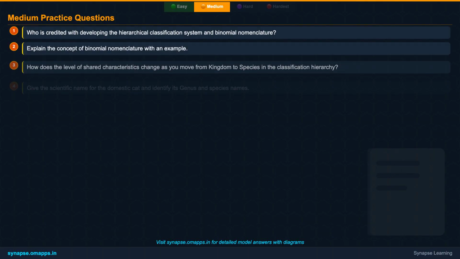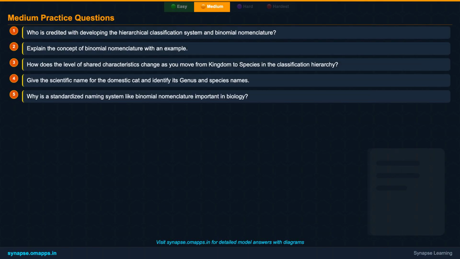Now, let's test your understanding of the medium-level concepts. Here are 5 questions for you. First, who is known as the father of taxonomy and what were his key contributions? Second, explain binomial nomenclature with an example.